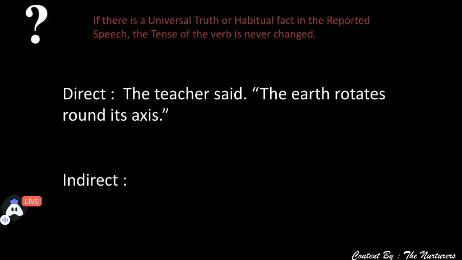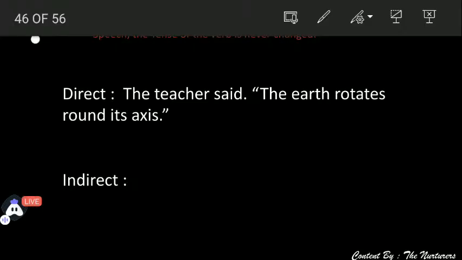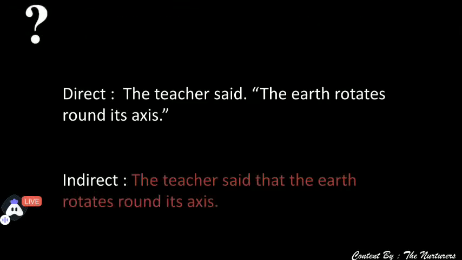And if the sentence contains the universal truth or habitual fact, the tense is never changed in that case. So, how we will write it? Yes, we will write that the teacher said that the earth rotates round its axis. There will be no change in the tense if it is a habitual or a universal truth.